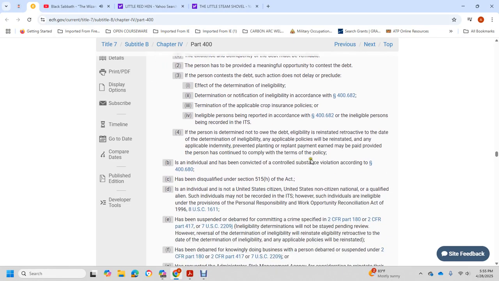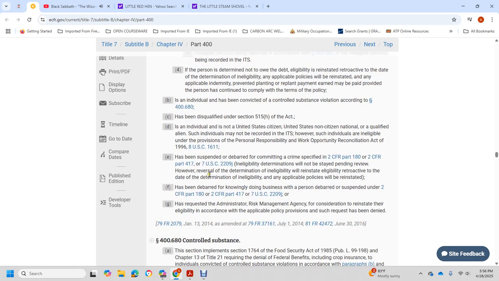An individual convicted of a controlled substance violation according to 406.80 has been disqualified under section 515(h) of the Act, for an individual who is a United States national, citizen, non-citizen national, or qualified alien. Such individuals may not be recorded at ITS. However, for such individual eligibility under the provisions of the Personal Responsibility and Work Opportunity Reconciliation Act of 1996, Title 8 U.S. Code 1611, have been suspended with the bar for committing a crime specified in Title 2 CFR Part 180, Title 2 CFR Part 417,